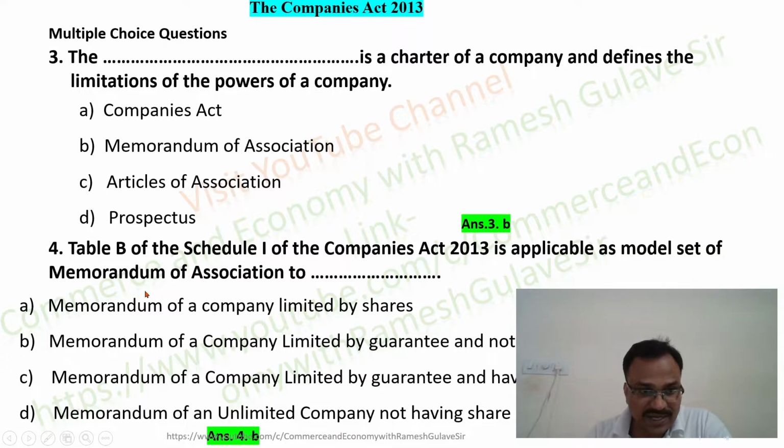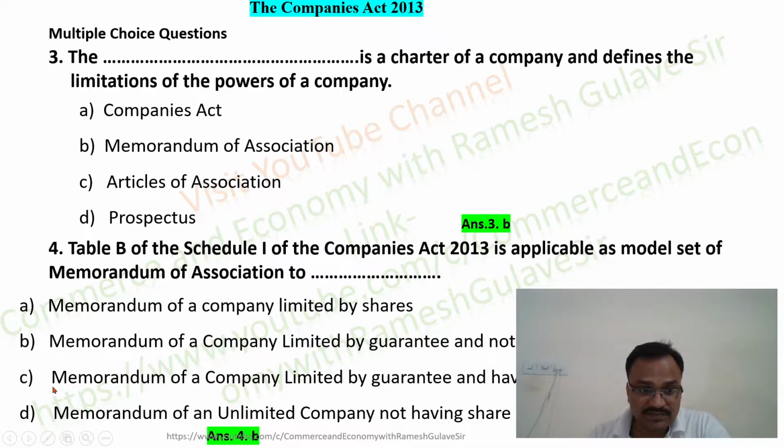Okay, so see friends, basically Table A of Schedule 1 can be used as a model set of memorandum of association. It can be used as a model. We cannot use the table as it is. So Table A can be used as a model set of memorandum of a company limited by shares. Table B can be used as a memorandum of a company limited by guarantee and not having share capital.